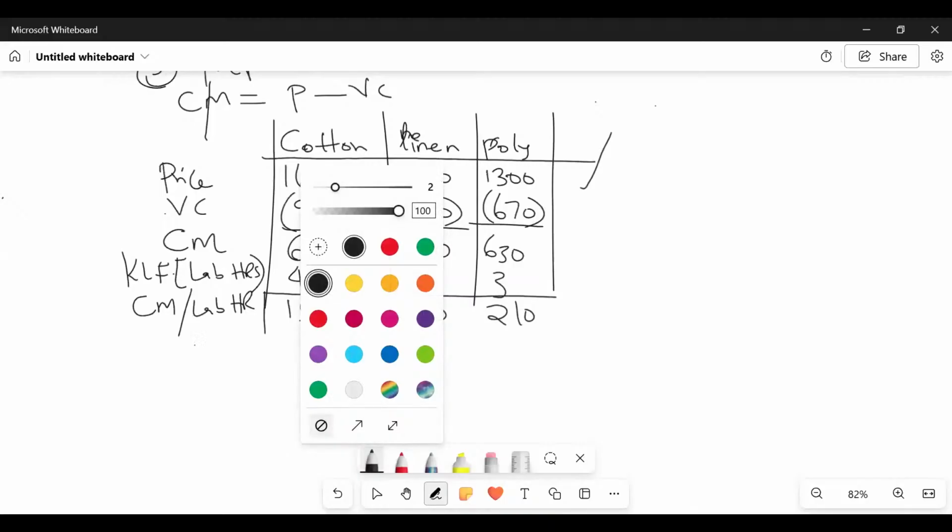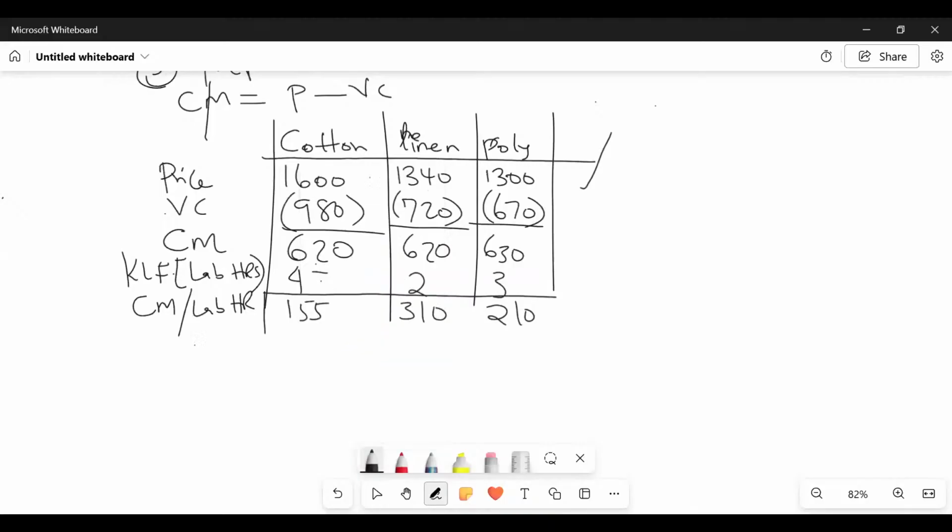So when we come here, we are ranking, ladies and gentlemen. Remember, the higher the better, isn't it? The higher the better. So the 310 ticks number 1. So this becomes number 1. Number 2, who is it, somebody? Poly, 210. And then in this case, cotton takes what number? It takes number 3. So that is ranking.